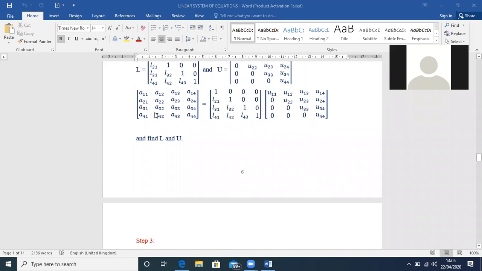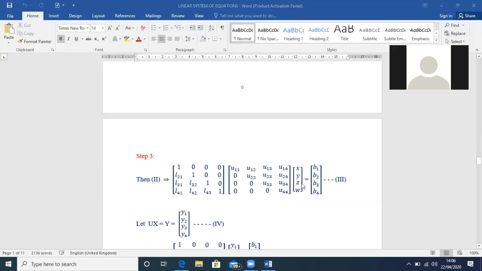You can easily get them from this equation, because you know what is on the left side and what is on the right side. So you equate the corresponding elements of these two matrices so that you get the values of L21, L31, L32, L41, L42, L43, U11, U12, U13, U14, U22, U23, U24, U33, U34, U44.